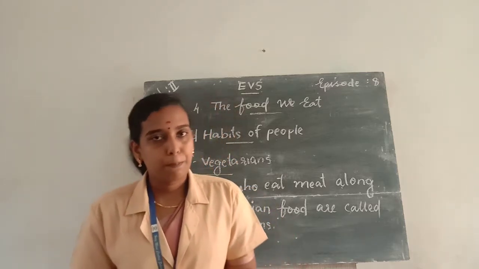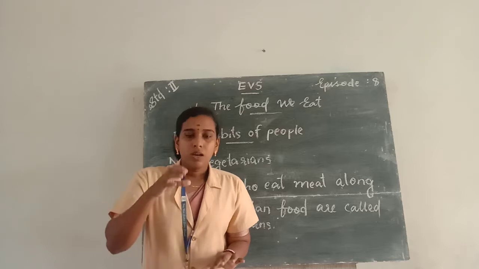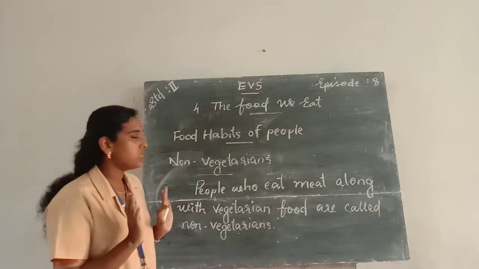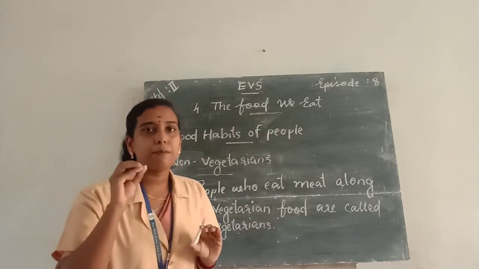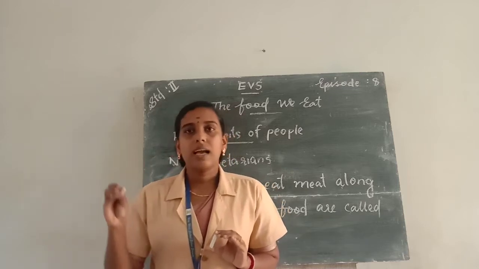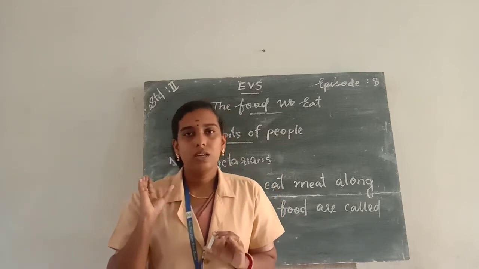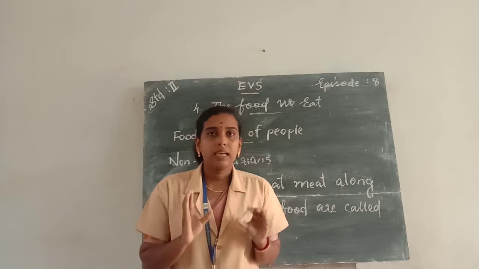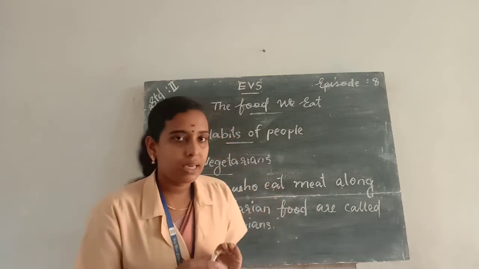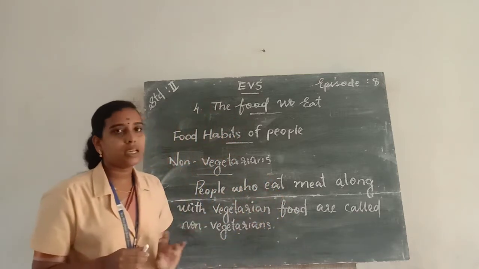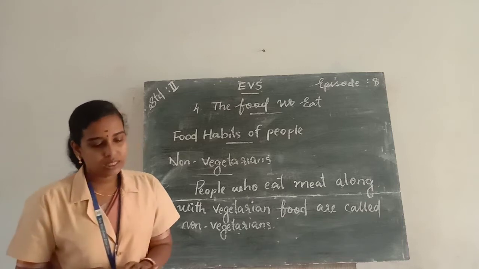So, vegetarians and non-vegetarians. Vegetarians are people who eat only fruits, vegetables, cereals, pulses, milk and milk products. And people who eat meat along with the vegetarian food are called non-vegetarians.